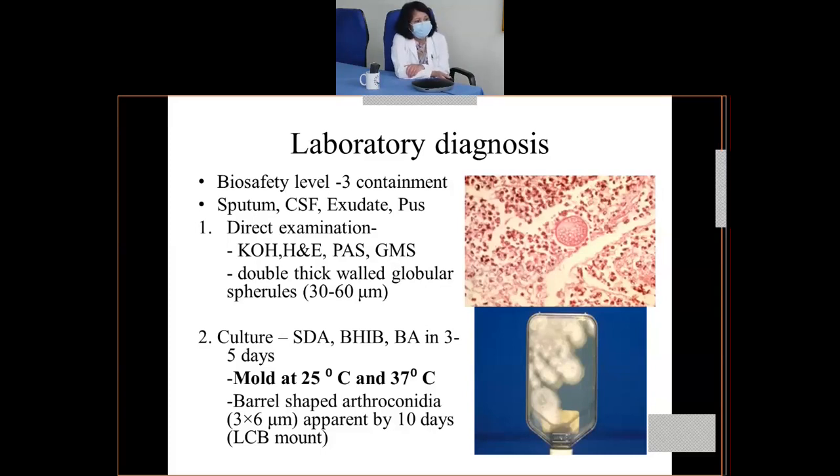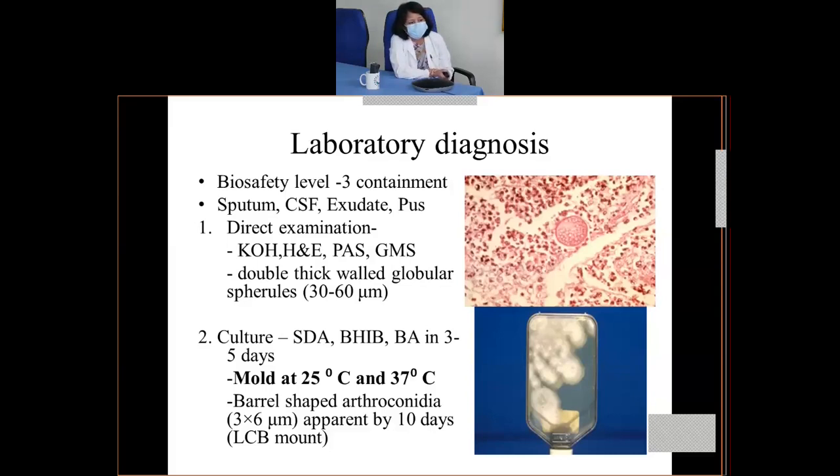Okay, and culture can be done in similar culture media as in the case of blastomycosis. It can be done in Sabouraud dextrose agar, BHIB, even blood agar, in 3 to 5 days. So comparatively, they grow earlier as compared to blastomycosis. The period of growth is approximately 3 to 5 days, and by 10 days you can actually see the growth. So the mold at 25 degrees centigrade and yeast at 37 degrees centigrade. You can see in the picture there's a growth of the mold form.